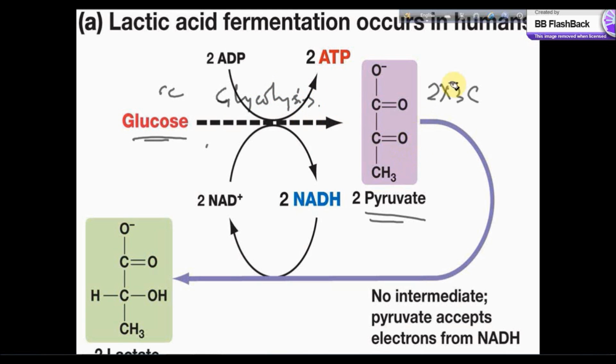This pyruvate can produce acetyl CoA with the help of the pyruvate dehydrogenase complex, and then this acetyl CoA goes to the TCA cycle when there is oxygen. That means glycolysis, acetyl CoA production and the TCA cycle all happen in aerobic respiration, when oxygen is present.